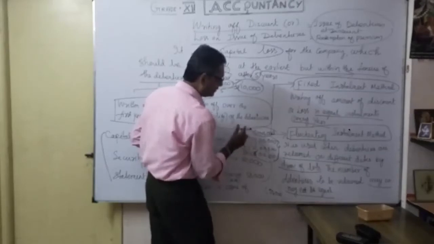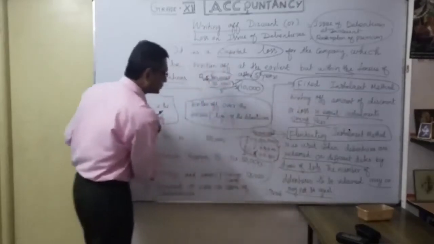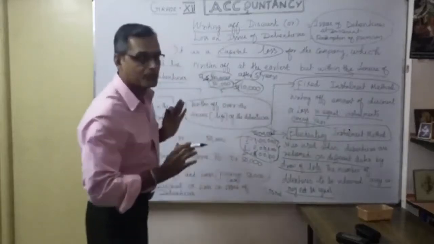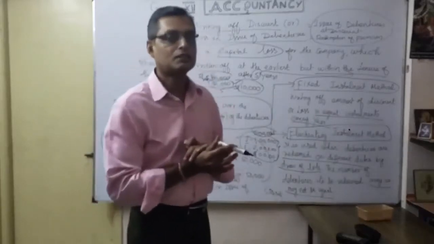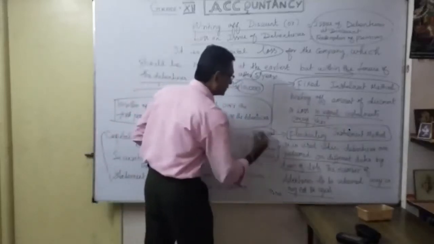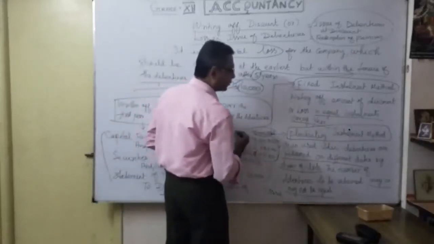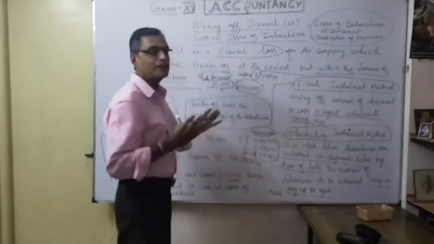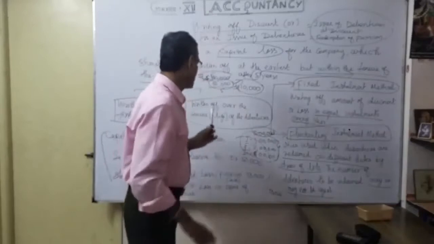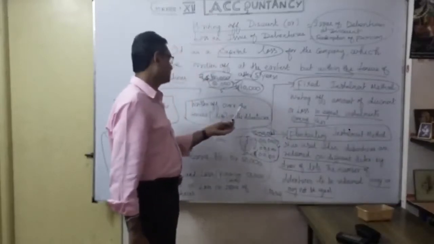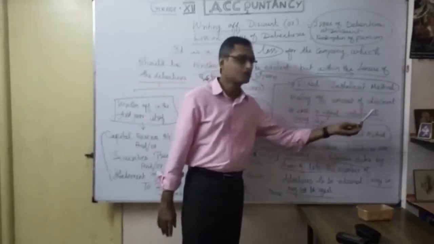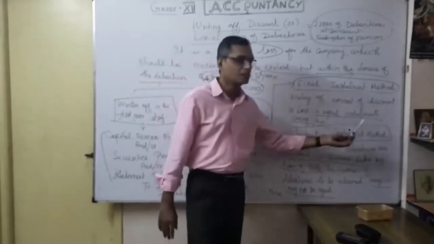So I never redeem the entire 5 lakh immediately. Under the first option, whatever the redemption, I write off my discount or loss on issue of debenture immediately. But here, according to my redeemable dates, likewise I write off my loss or discount on issue of debenture. That's what falls under this category, write off over the tenure of the debenture: the fixed installment method and the fluctuating installment method.